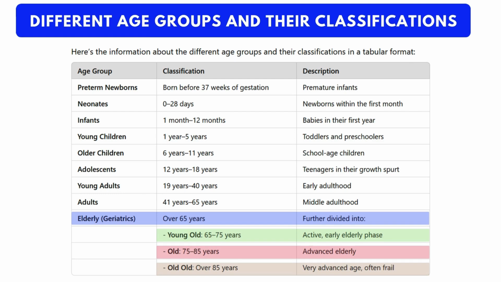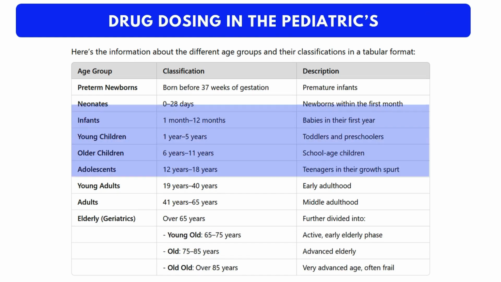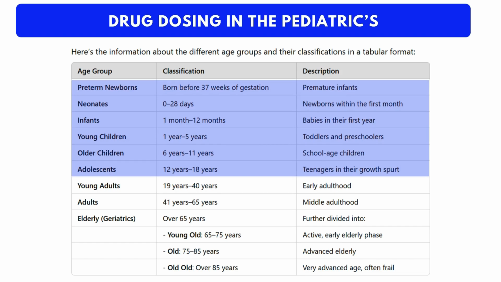This classification is important because each age group has unique physiological characteristics that influence how they handle medications. As healthcare professionals, we must adjust drug dosing accordingly to ensure safety and effectiveness. I hope you get a brief idea about the different age groups and their classifications. Now for our topic, drug dosing in pediatrics. Here, pediatrics typically includes individuals from birth to 18 years of age. The categories are preterm newborns, neonates, infants, young children, older children, adolescents.